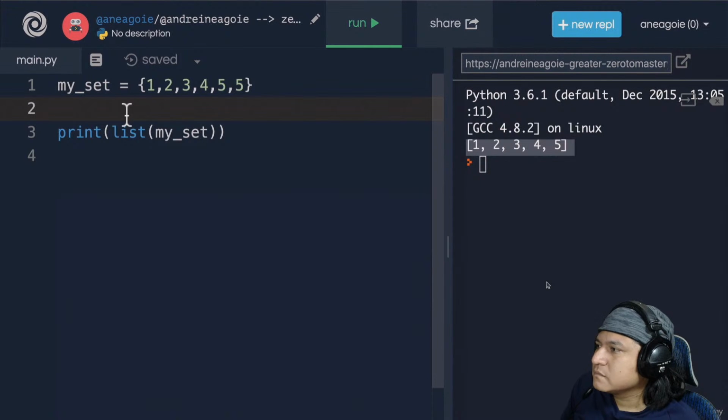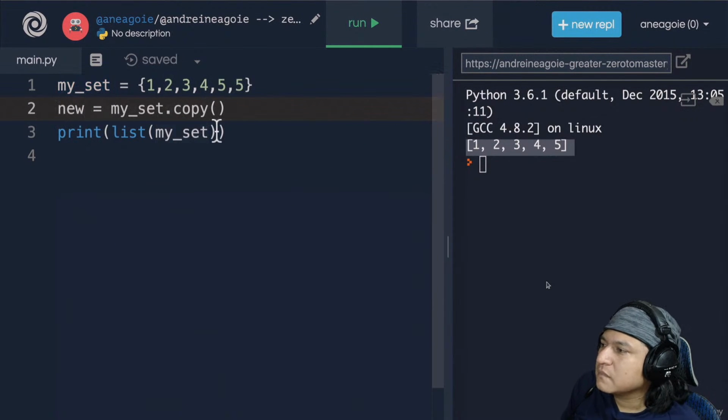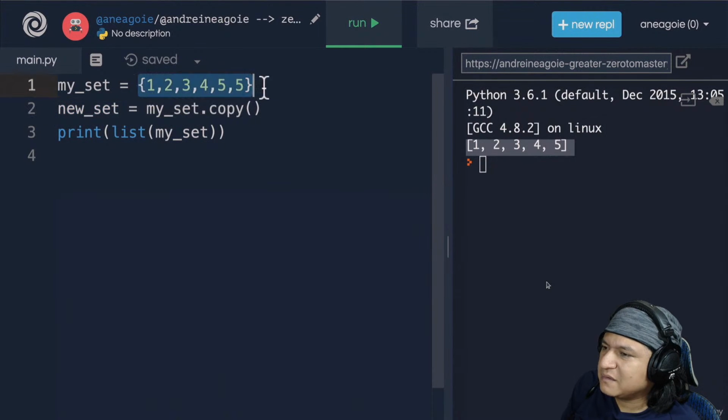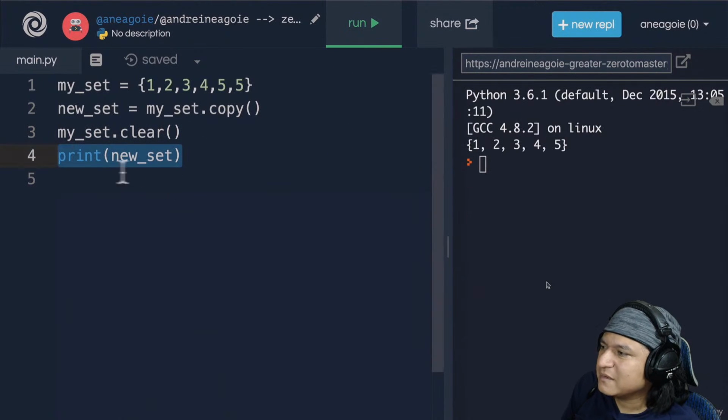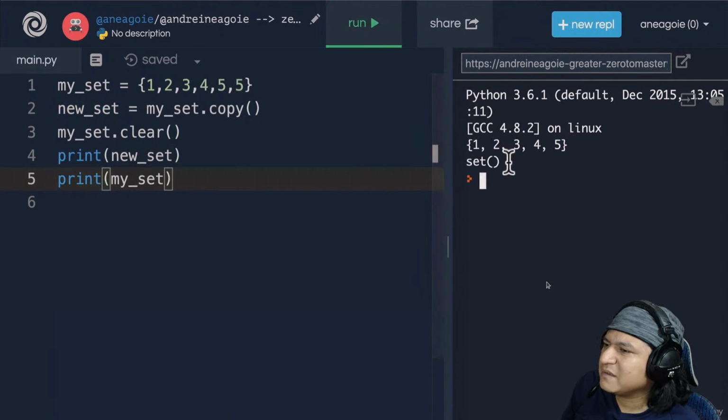And then we can also do, let's say, my set.copy, and actually copy my set into something, let's say, new set. And then this will be completely different. I wonder if sets are mutable. So let's test. I think they do because I saw a method that we may have seen before, which is my set.clear, which, as you can imagine, clears the set. Yeah, it's mutable. Okay. I have that new set, but when I try and print our old set, which was my set, it's going to be empty, an empty set.